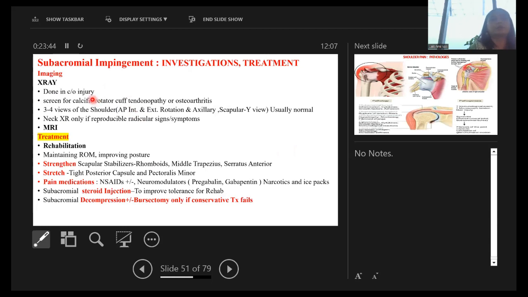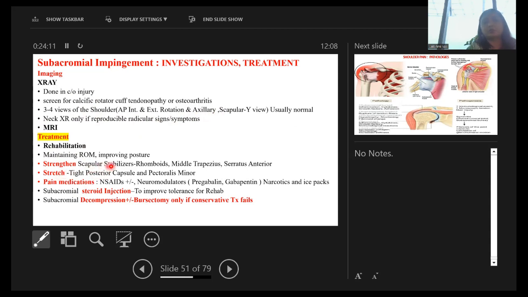Now how to go ahead with shoulder subacromial impingement? These are the investigations: X-ray, 3-4 views of the shoulder joint, like AP in internal and external rotation, axillary and scapular Y view. Usually the X-ray is normal. Then neck X-ray also we should do, MRI, and treatment is standard treatment like physiotherapy,